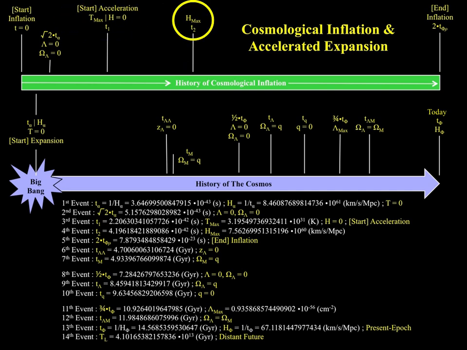By the time the universe was 10 to the minus 42 seconds old at T2, the Hubble constant had increased from 0 to approximately 10 to the 60 km per second per megaparsec. So, this means that for an instant in time, the universe stopped expanding, then started expanding again. Although it has stopped expanding, it was continuing to inflate.